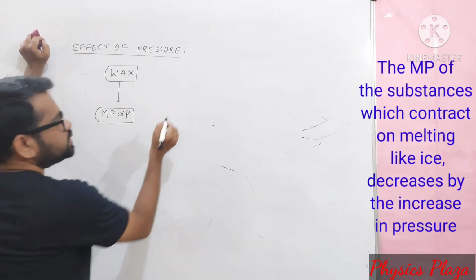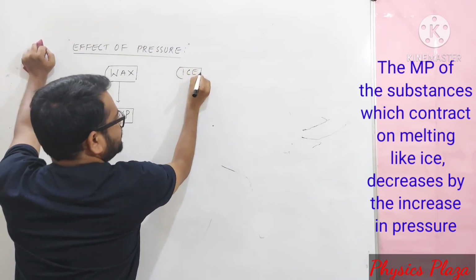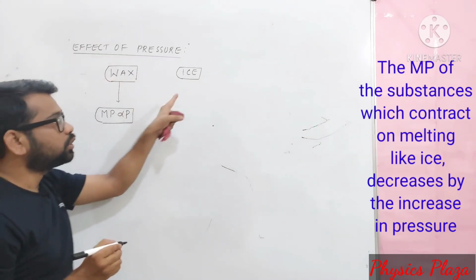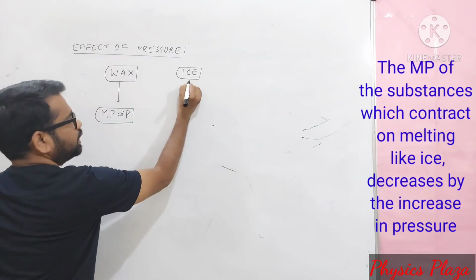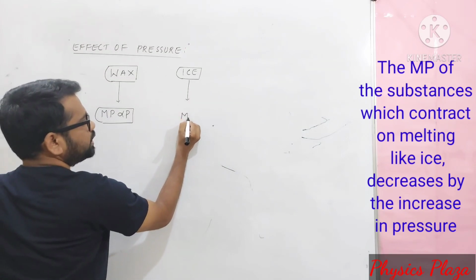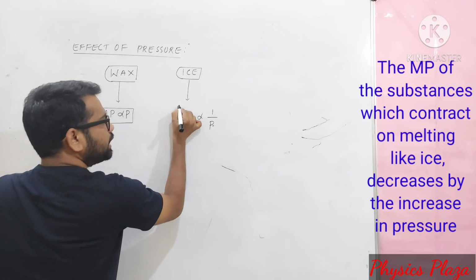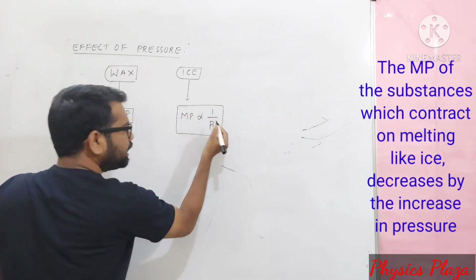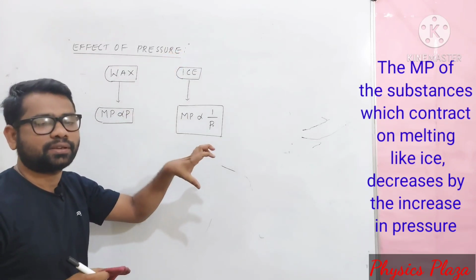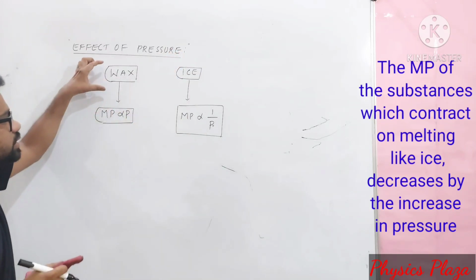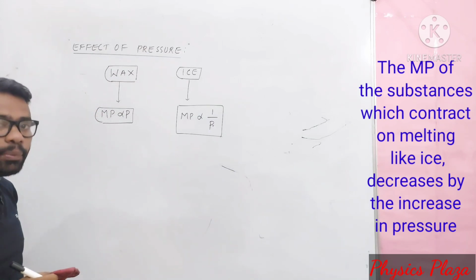Whereas for a substance like ice, what happens, dear children? We have just discussed that the volume decreases on melting. So in that case, the melting point is inversely proportional to the pressure. Meaning by increasing the pressure, the melting point of ice decreases, whereas by increasing the pressure on wax, the melting point increases.